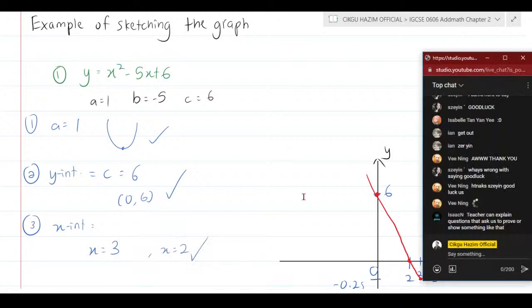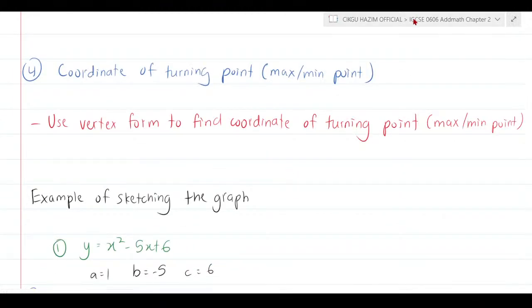Teacher, can you explain questions that ask us to prove or show something like that? What do you mean by something like that? Okay, all right, don't worry, I have more.